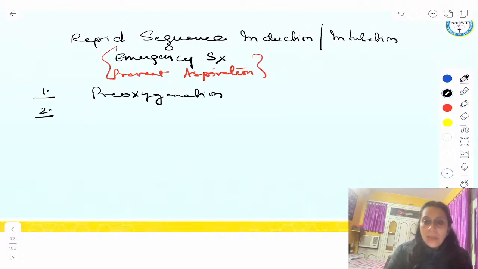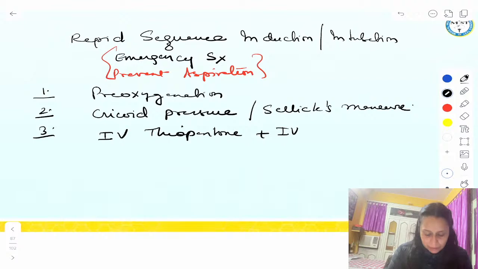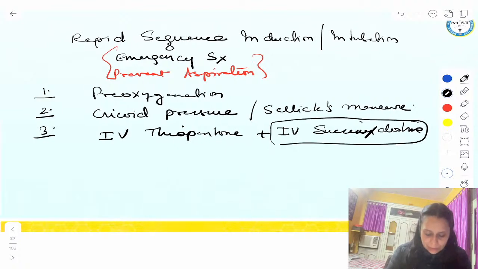Then we apply pressure on the cricoid cartilage to close the lumen of the esophagus. So cricoid pressure, which is also called Sellick's maneuver. And guys, in RSI, we give IV thiopentone for induction plus IV succinylcholine for paralysis. So succinylcholine is most commonly used. Why? Fastest onset. This drug has the fastest onset.